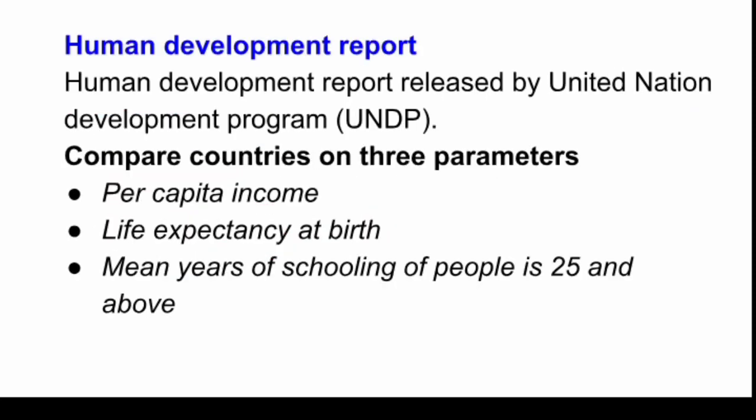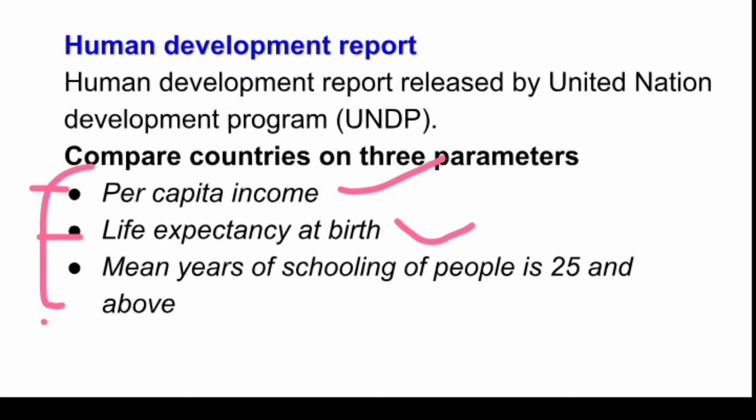Human Development Report. This is given in your NCERT. So let's know about the Human Development Report. It is released by the United Nations Development Program, UNDP, an agency of the United Nations, and it includes 3 parameters. What are these? Per capita income, life expectancy at birth. What does it mean? When children are born, for how many years they are supposed to live, that is life